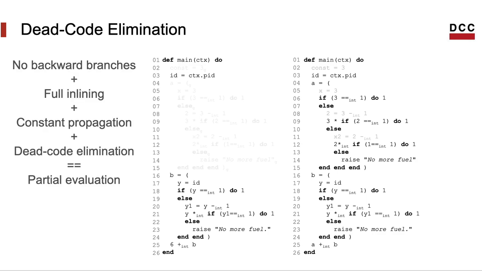Indeed, in Honeycomb, this combination of straight-line code, full inlining, constant propagation, and dead code elimination is pretty much equivalent to partial evaluation. And once we add in type propagation, we have full program specialization. The program is specialized for types and for constants.